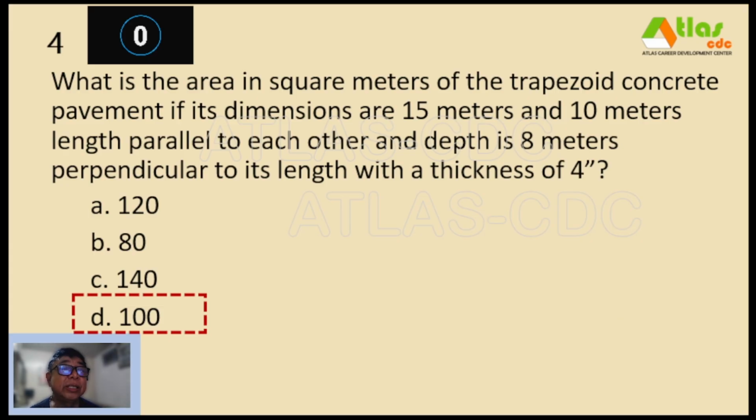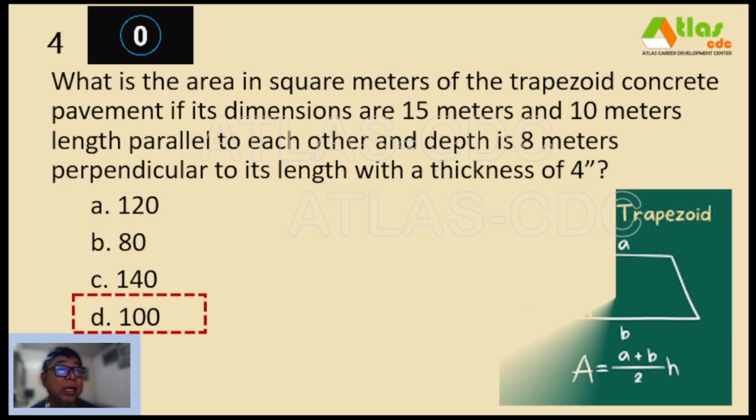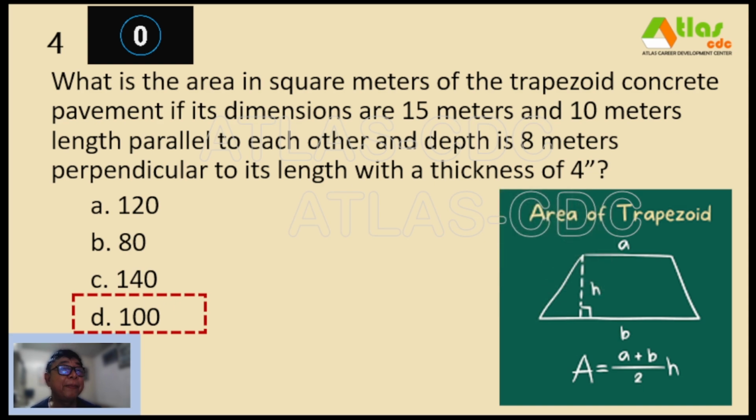So how do you compute for the area of a trapezoid? We make use of this formula. These are the two parallel lengths, A and B, 15 and 10 meters. We add those two, divide by 2, and multiply by the perpendicular, which is our perpendicular, 8 meters.